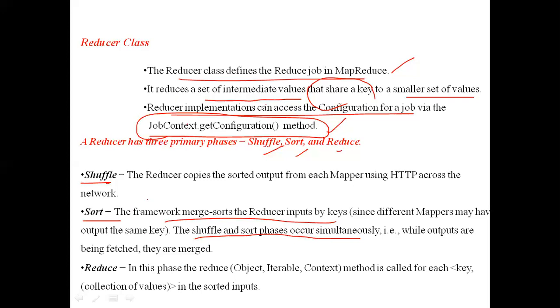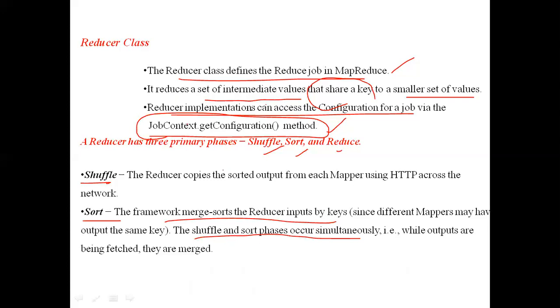In today's class, what we have to understand are the main classes in the MapReduce program: the Job Context interface, the Job class, the Mapper class, and the Reducer class. These are the main classes. Again, these classes will contain many other classes. We will learn about those other classes when we come to that point. Currently, we have to remember these four.